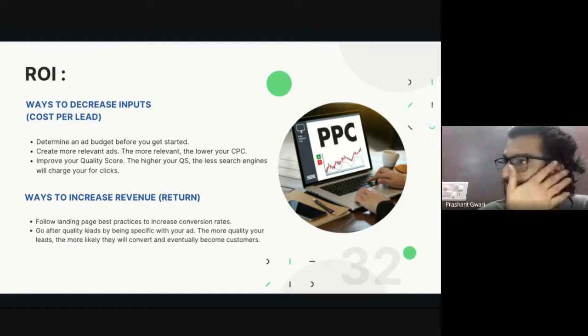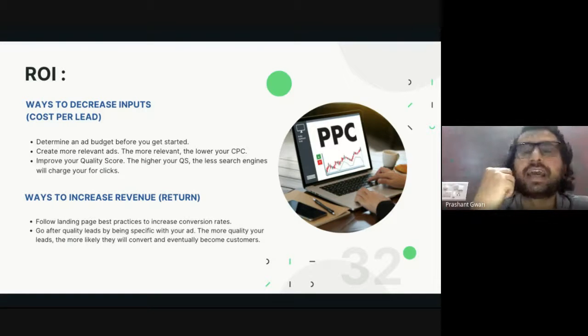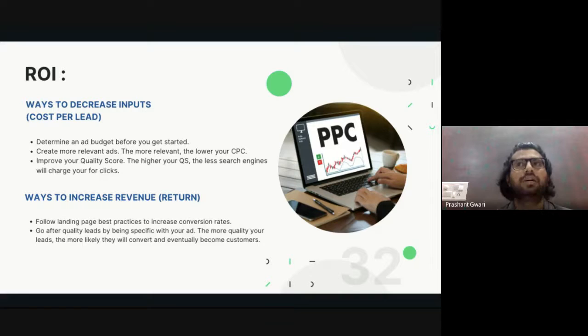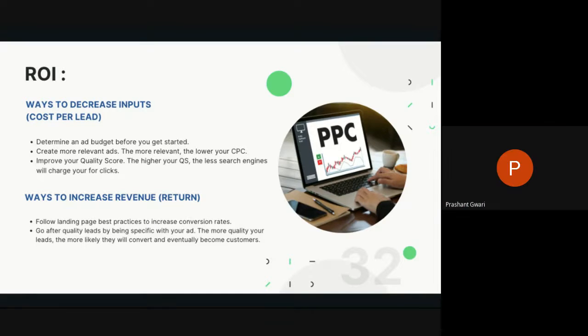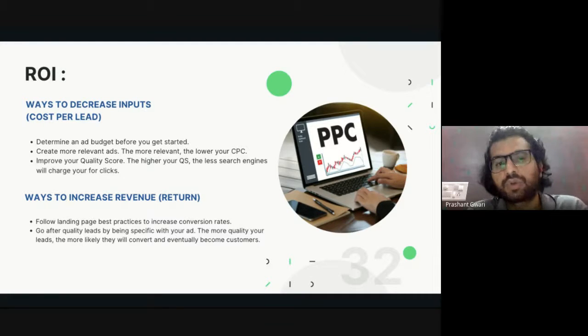For example, if you are from the travel industry and you are targeting the keyword "best travel packages", you are generating quantity leads. But if you include a particular location in the keyword, then you are actually targeting a specific audience, like "best packages for Andaman". So those who want to visit Andaman, only they will see your advertisement, click on it, and buy it. And if you are targeting broader audiences, what will happen?